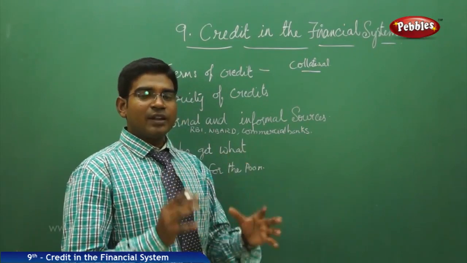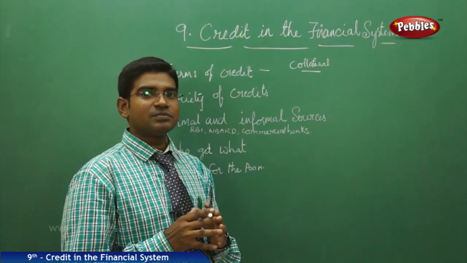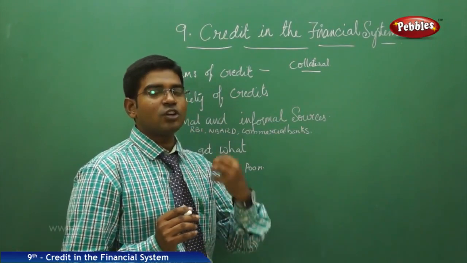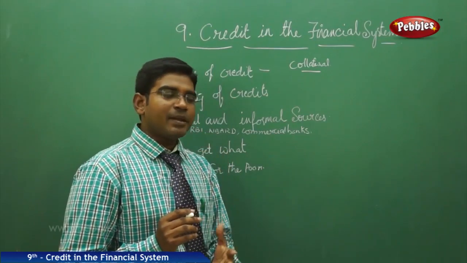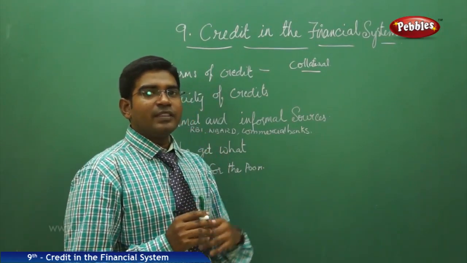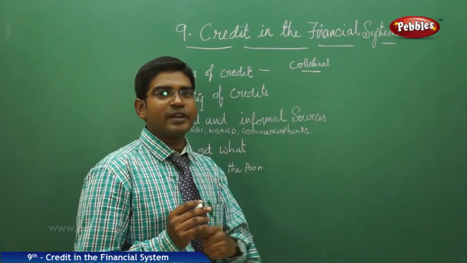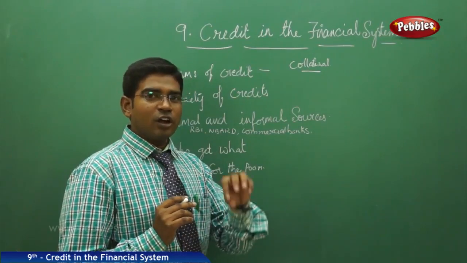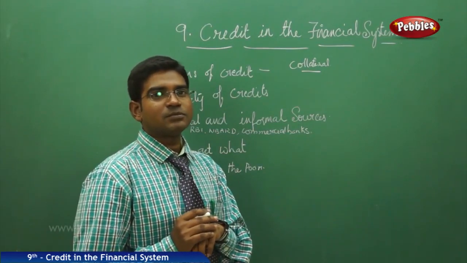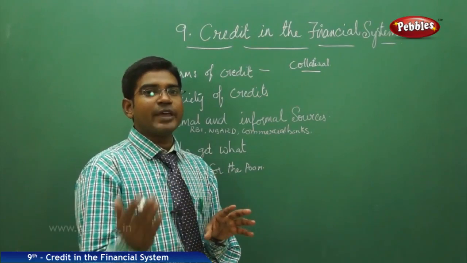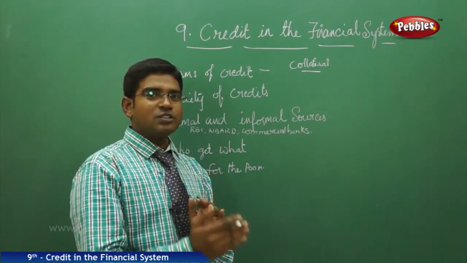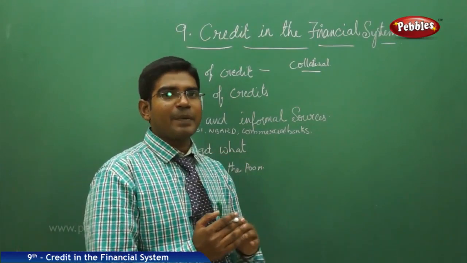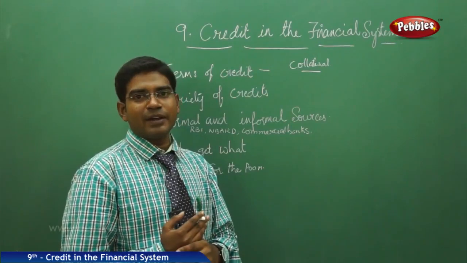A person doing cultivation needs a loan to buy seeds, fertilizers and pesticides. If someone is running a business, they need money for expansion, or to fulfill special bulk orders. So there are a variety of reasons for people to take loans. These reasons bind people to go for a credit facility, which may be an authorized bank or a private moneylender.